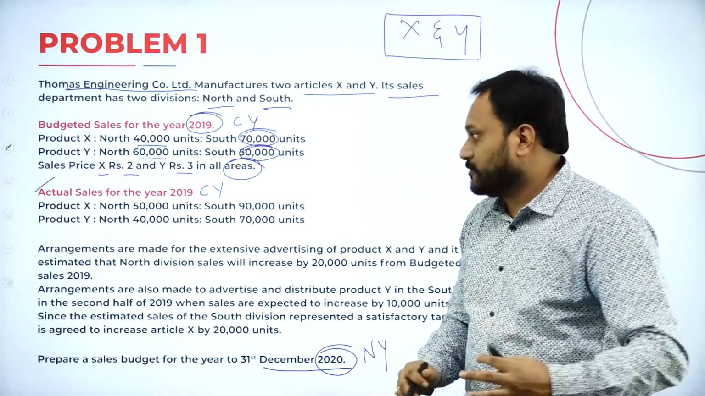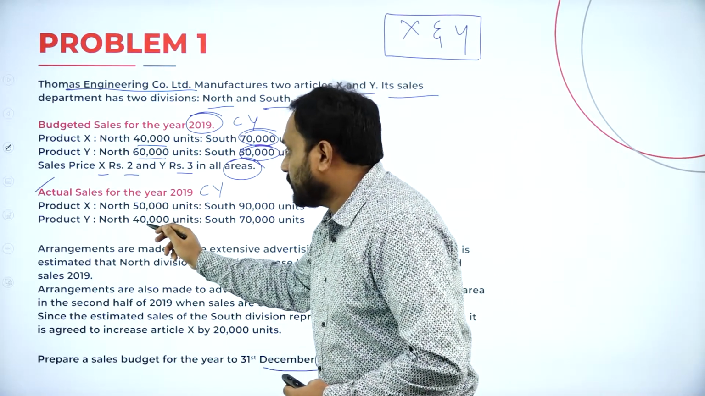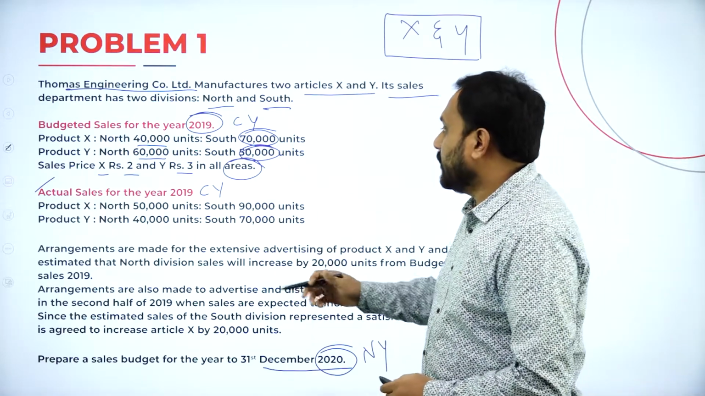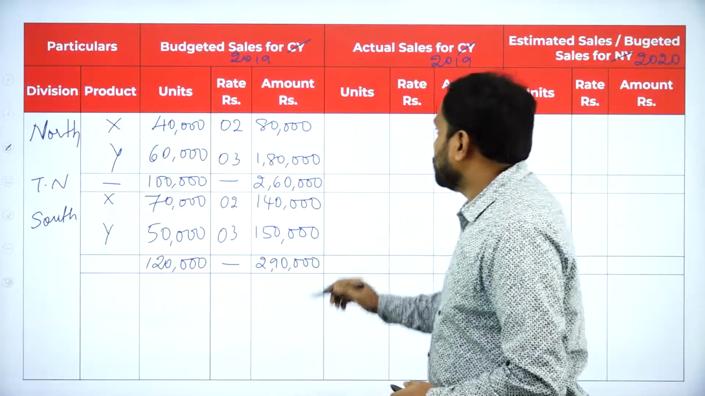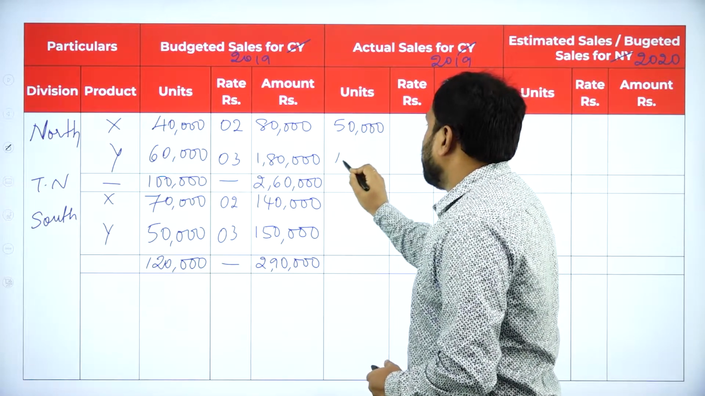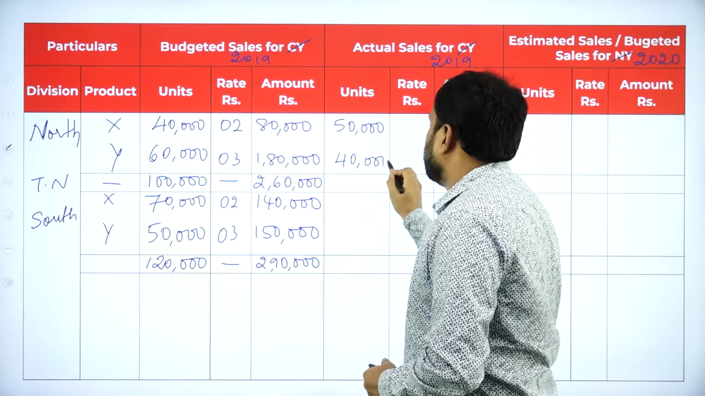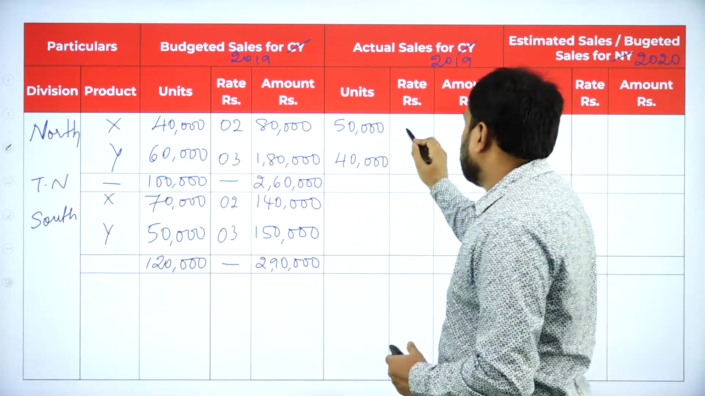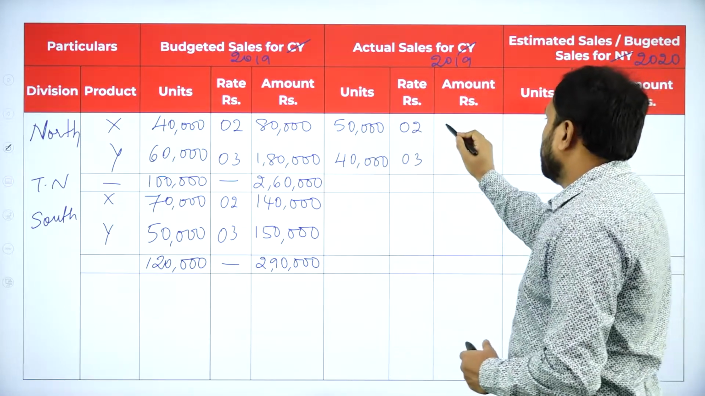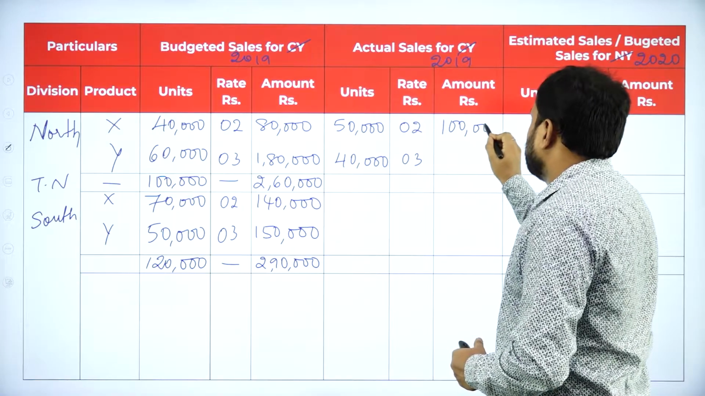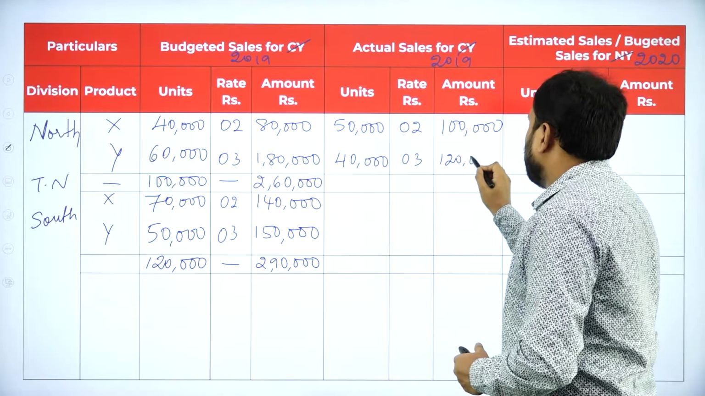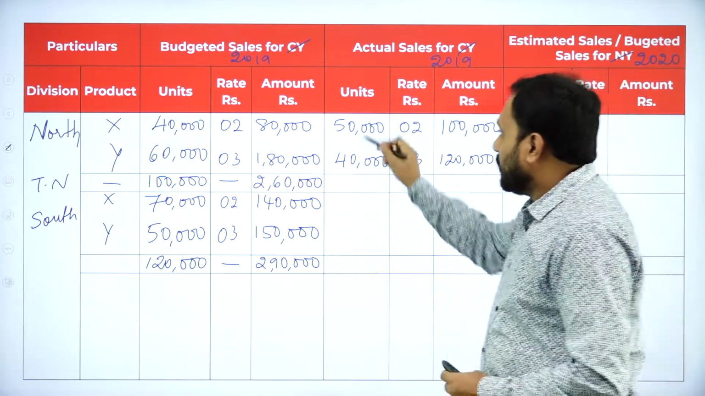The same way you are supposed to go with it. That is, here north we will take the first, then we will take the south later. So here 50,000 and 40,000. So we'll write here 50,000 and 40,000. We know that the rates are the same. So it is 2 rupees, 3 rupees, 50 into 2. Here we have 1 lakh rupees. And here 4 3s are 12, 1,20,000 rupees.